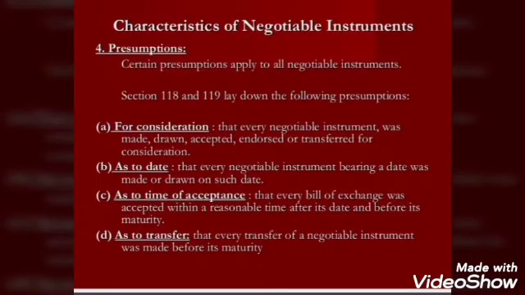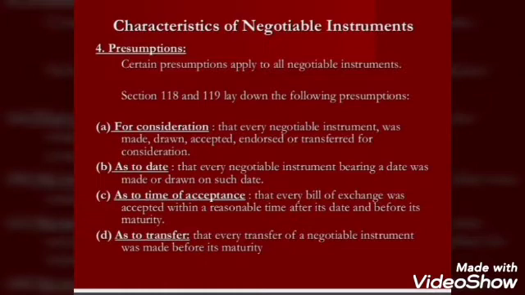Now we are going to see the presumptions of negotiable instrument. Under this, certain presumptions are given. The first presumption is every negotiable instrument is presumed to have been drawn, accepted, etc. for certain consideration. The second presumption is a negotiable instrument is presumed to have been accepted.